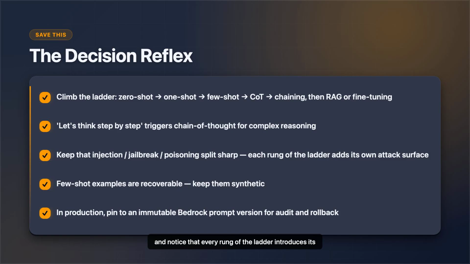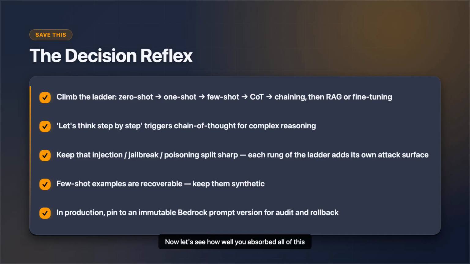And notice that every rung of the ladder introduces its own attack surface, from crafted prompts at the bottom to corrupted retrieval data in the middle. Fourth, few-shot examples are recoverable, so keep them synthetic. And fifth, in production, pin to an immutable Bedrock prompt version for audit and rollback.